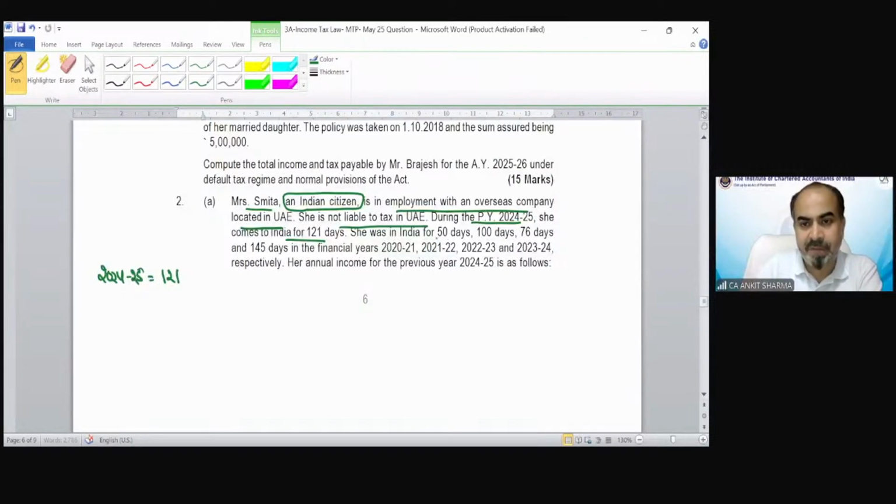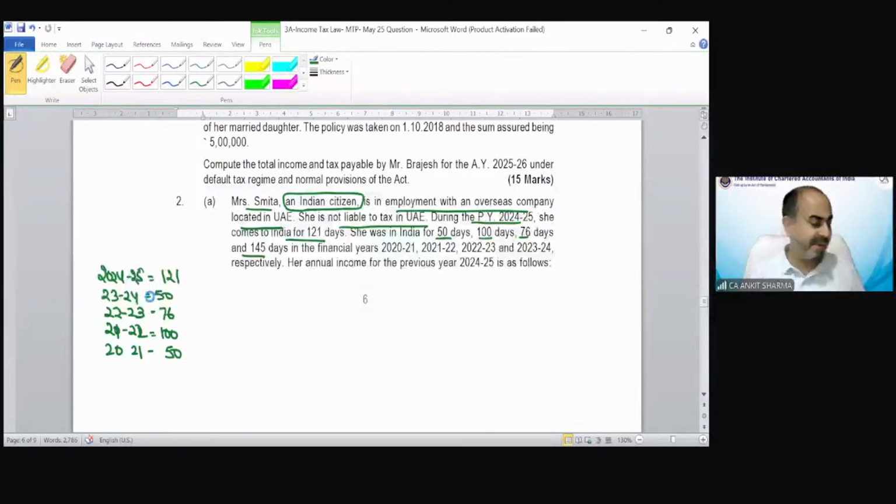She was in India for 50 days, 100 days, 76 days, and 50 days in the 4 preceding previous years, that is 23-24, 22-23, 21-22, and 20-21.